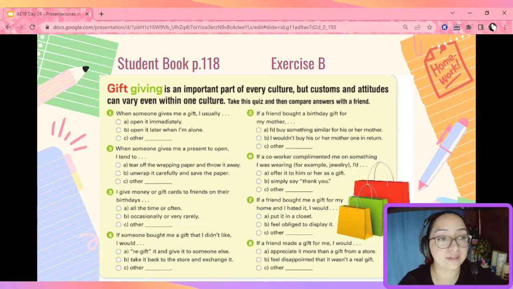When someone gives me a gift, I usually A. Open it immediately. B. Open it later when I'm alone. Or C. Other. In my case, I chose B. I prefer to open them when I'm alone. What about you? Pause the video while you answer this quiz. Okay, we're going to compare answers in class.